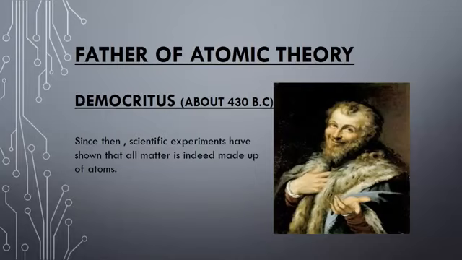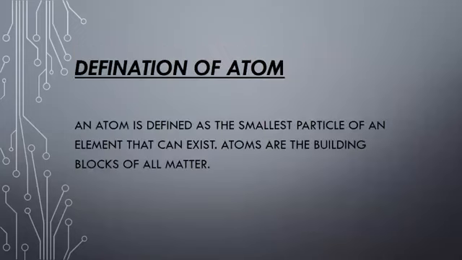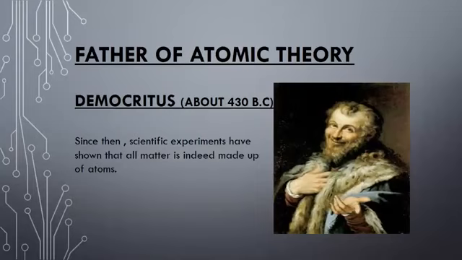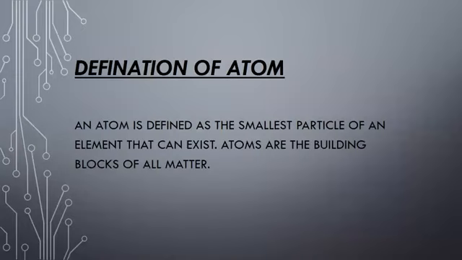Since about 430 BC, and nowadays, scientists' experiments have shown that all matter is indeed made up of atoms. But the modern picture of the atom is very different from what Democritus thought it to be. Okay, what is the definition of an atom? In the light of atomic theory, we can define an atom. An atom is defined as the smallest particle of an element that can exist, or atoms are the building blocks of all matter.